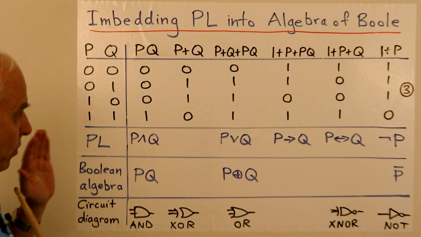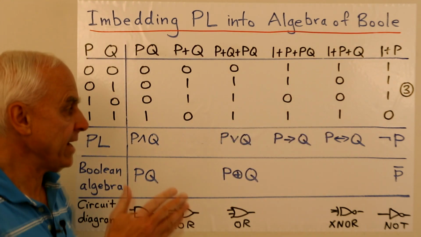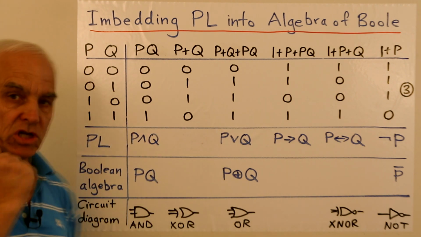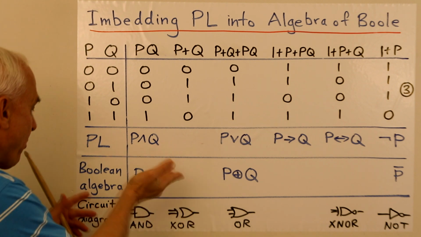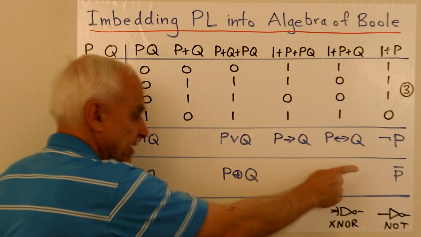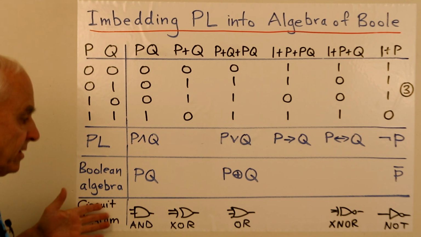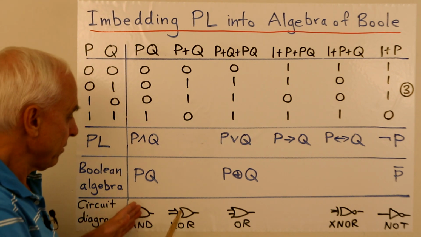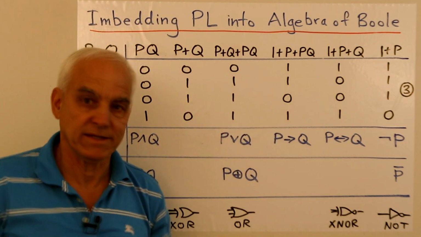So with the algebra of Boole, we have a framework that can easily incorporate propositional logic by making these associations, can easily incorporate the Boolean algebra by having these associations, and naturally connects with the usual circuit diagram story by giving algebraic representations of these basic gates.